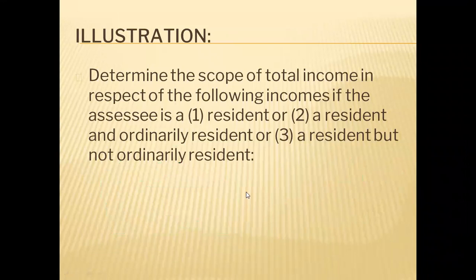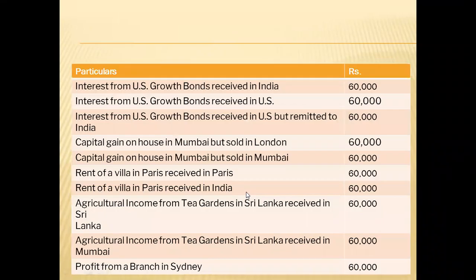Okay. Now let us come to this illustration. While solving this, it will become more clear. You just have to see whether the source of income is in India, then it will be Indian income. If the source of income is outside India, it will be a foreign income. Okay. When can the source of income be in India? If income is received in India or earned in India, it will be an Indian income.